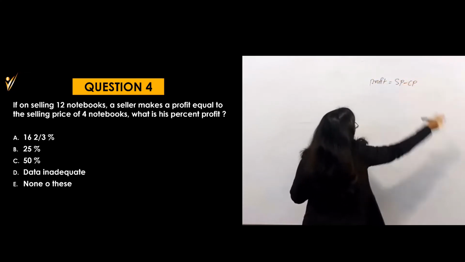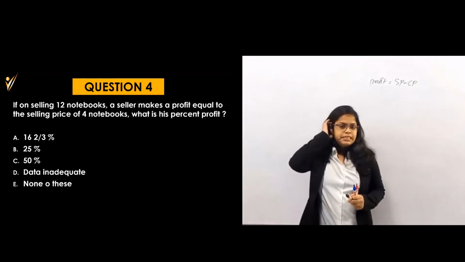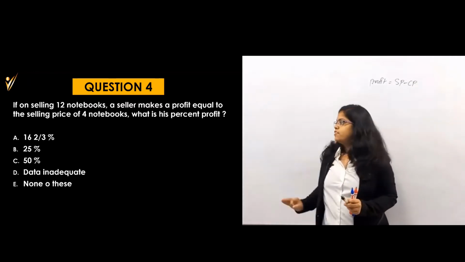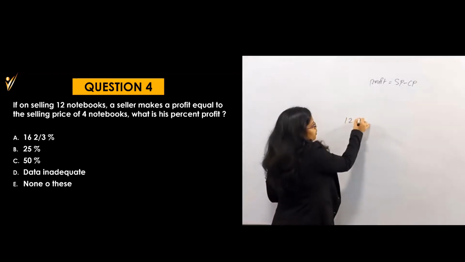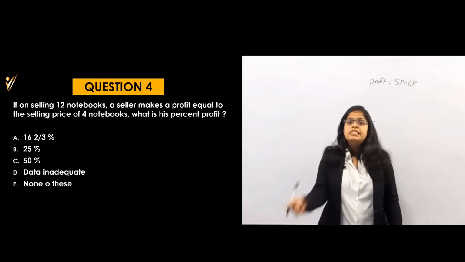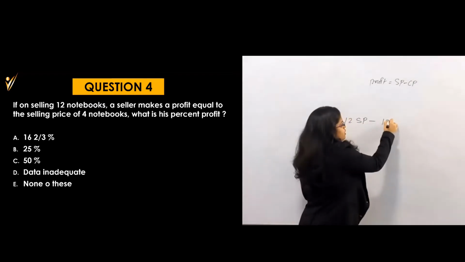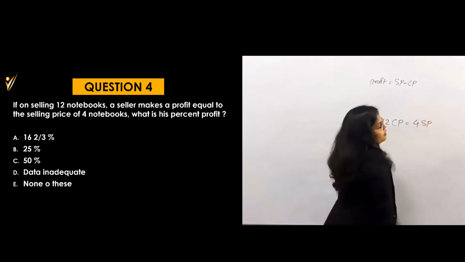Selling price minus cost price. Right? Are you getting this one? That means, can I write down this equation as 12 SP, because it is the selling price of 12 notebooks, minus 12 CP is equals to 4 SP.